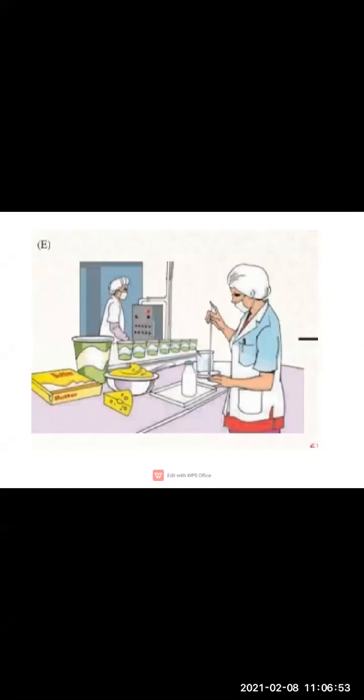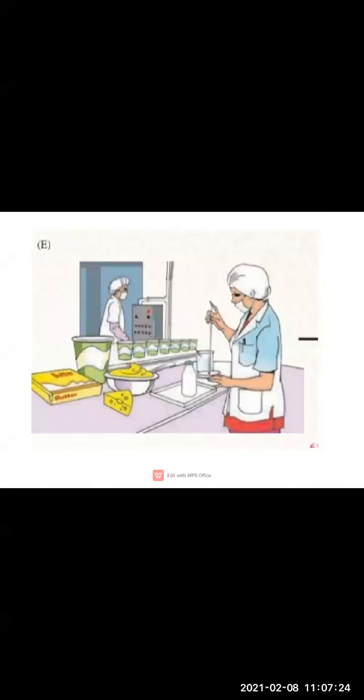Here, what happens, children? We are dependent on primary occupations, right? The occupations which are dependent on primary occupations are called secondary occupations. What are secondary occupations, children? The occupations which are dependent on the primary occupations, they are called what? They are called secondary occupations.